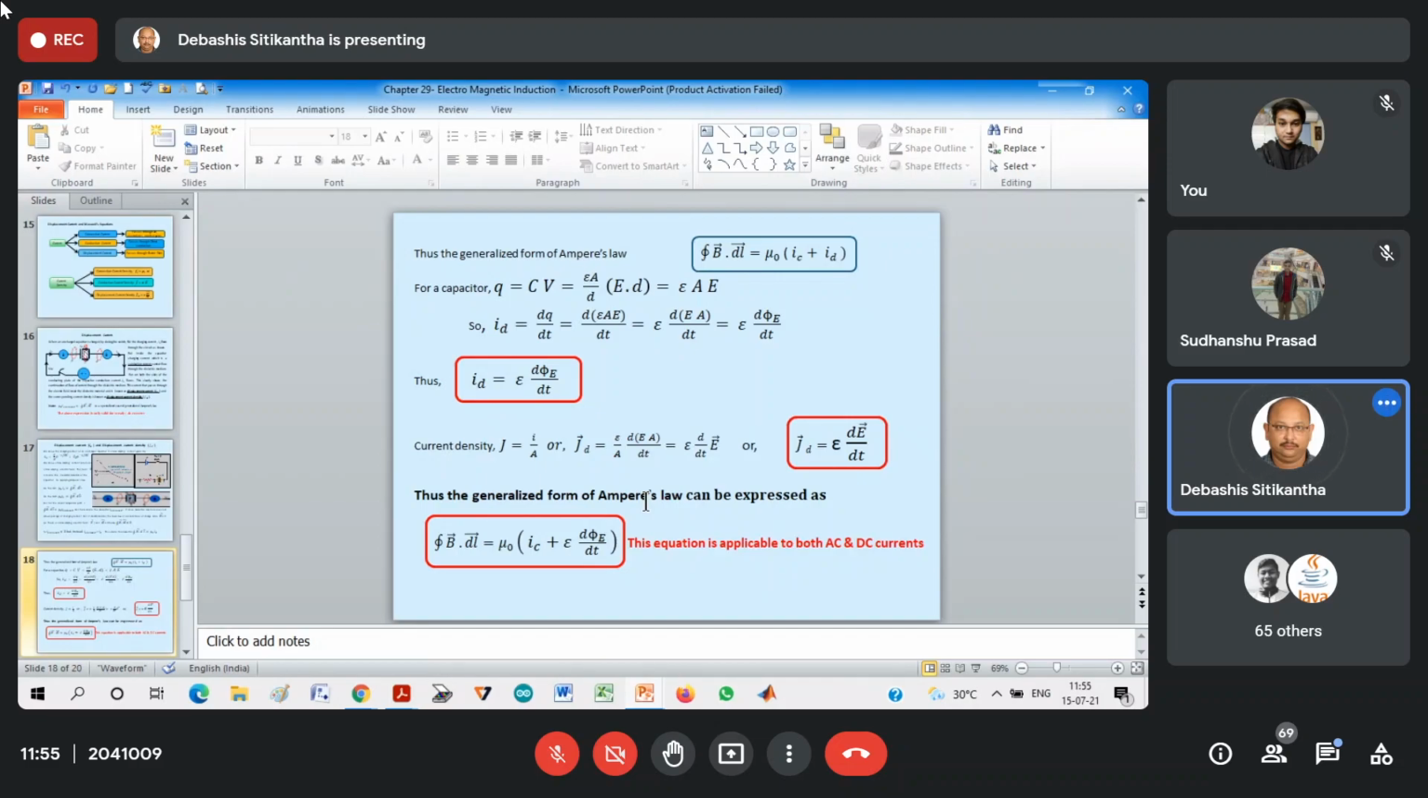Okay, fine. So ultimately, the generalized form of Ampere's law turns out to be this much. Closed line integral B vector dot dl vector is equal to mu 0 times the conduction current plus epsilon 0 d phi E by dt. This equation is applicable to both AC and DC currents.